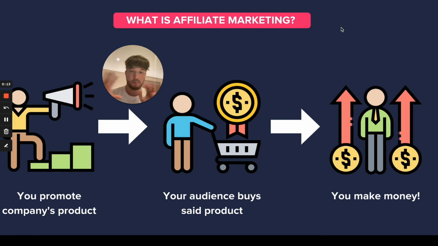So first of all, if you're a newbie watching this video, what is affiliate marketing? It's basically 3 simple steps. The first step is you promote a company's product. Second step, your audience actually buys the product that you promote on your website, and then you make money. So 3 simple, easy steps to follow, right?